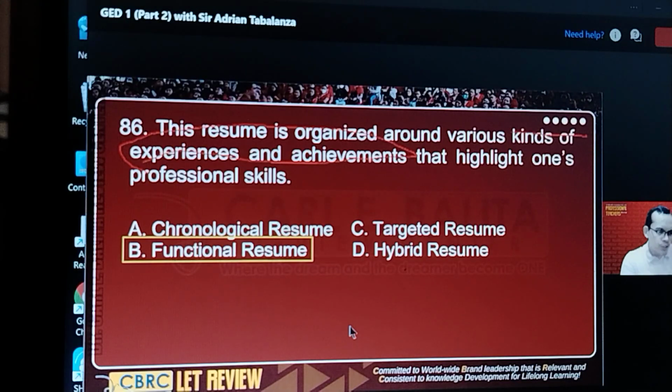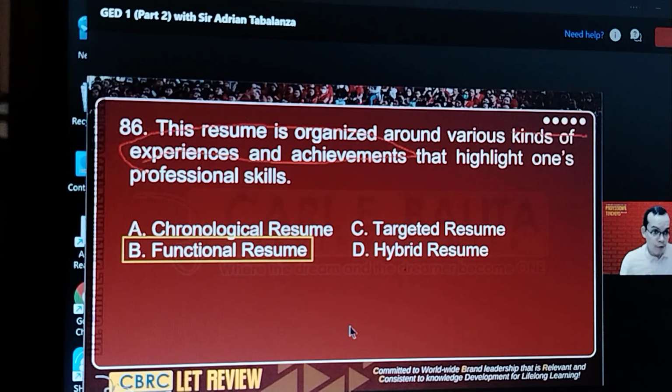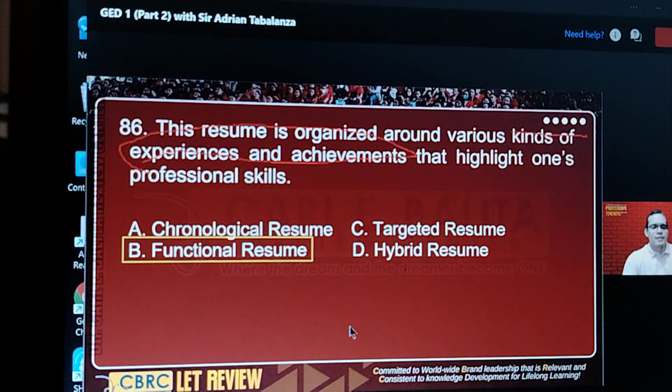Maybe for 5 years you did not work because you got sick. So in order to avoid that to be seen by your employer, you try to organize your resume or use a functional resume format. But if you don't have any employment gap, the best format to use is chronological resume because you get to organize the content of the resume according to the dates of your employment.